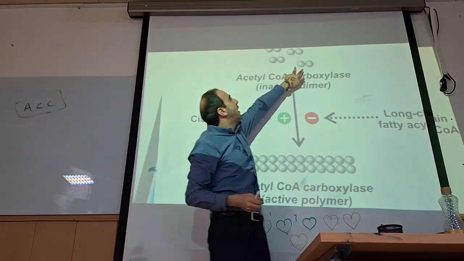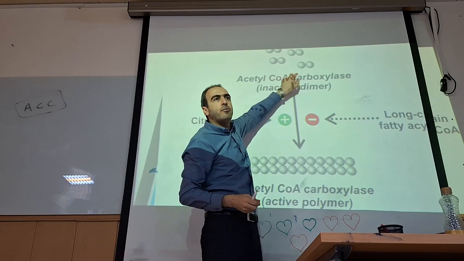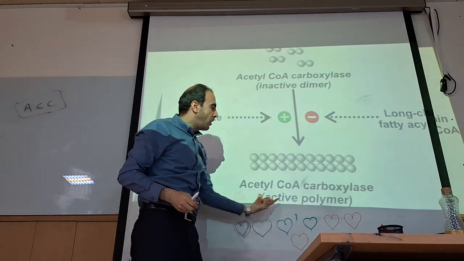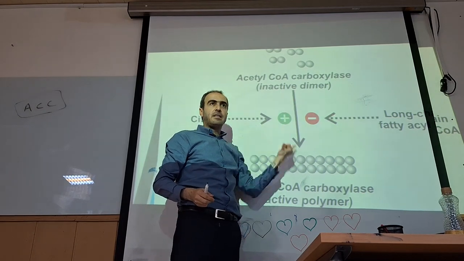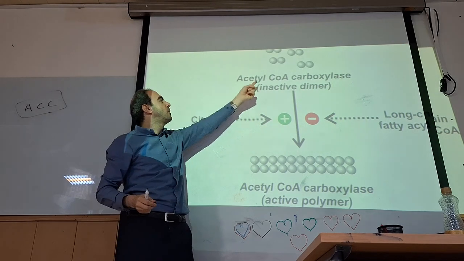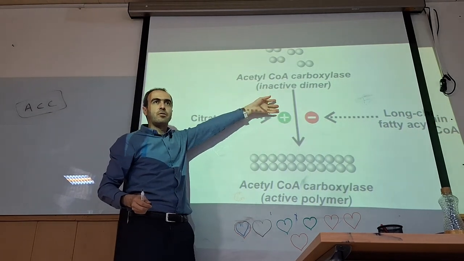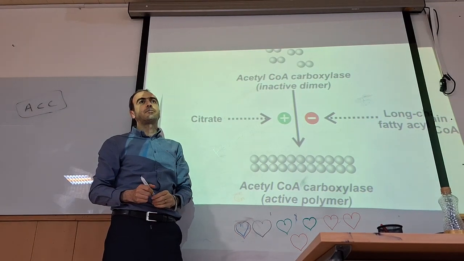When they are in the dimer form, they are inactive. Dimer form, inactive. When they are a polymer, they are active. So long chain fatty acid leads to the polymerization and activation, and citrate leads to the depolymerization, creating a dimer form, and activation.